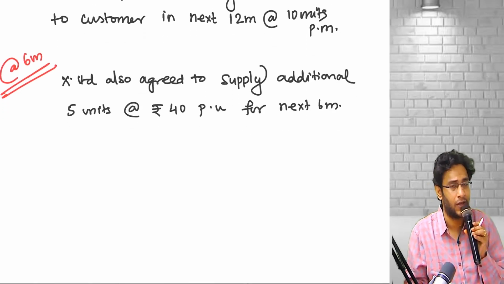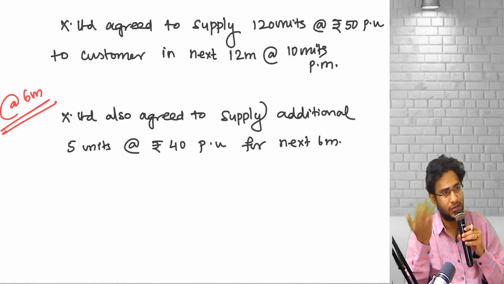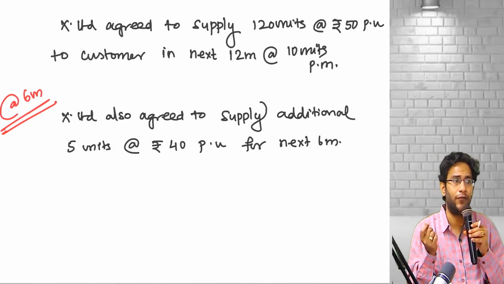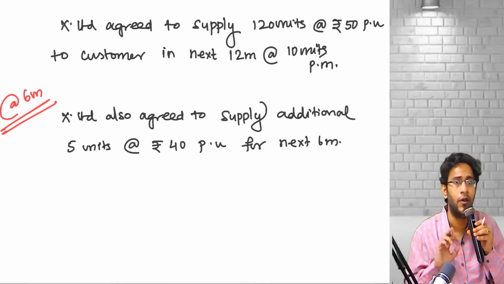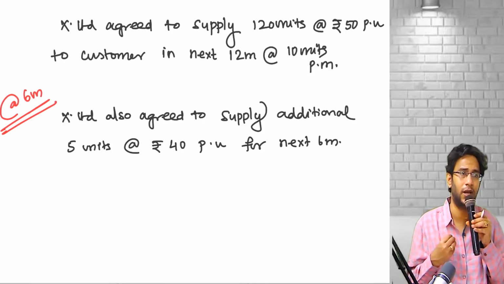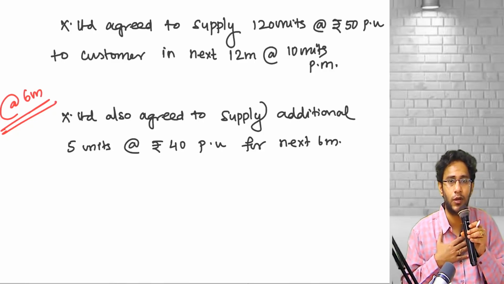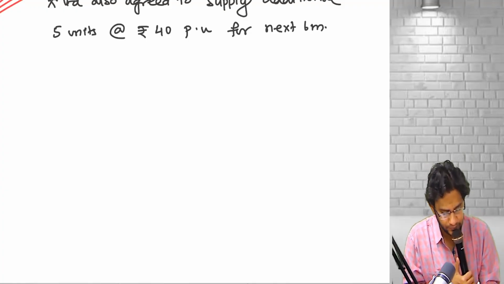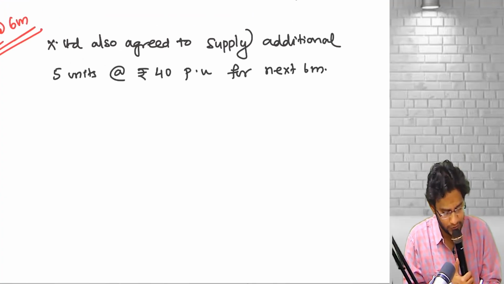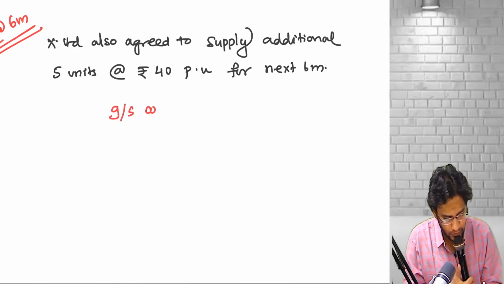Prices are different. So what is my obligation hereafter? Another 6 months. According to the original contract, I have to give 10 units per month. According to the modification, I have to also give 5 units. Effectively, can I say every month I have to deliver 15 units? Forget about the price. Unit wise, my obligation is to deliver 15 units. Now, the standard asks you 2 questions. Because of the modification, whatever goods and services we are going to deliver hereafter, are they distinct or not?